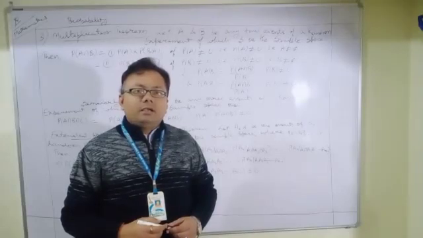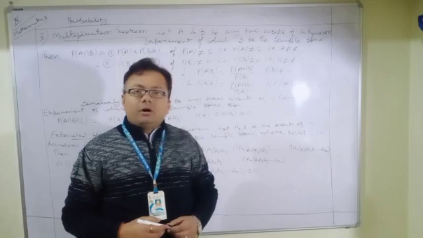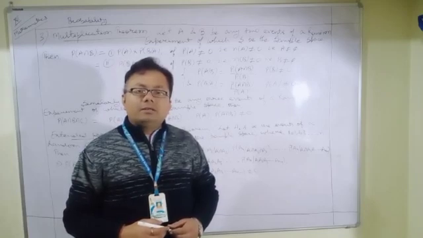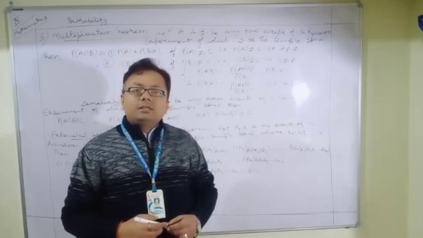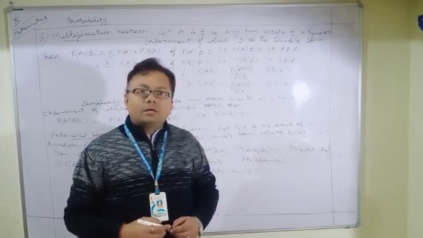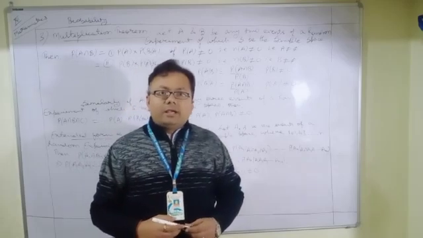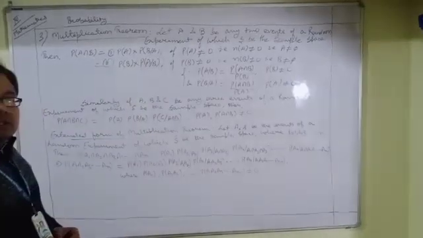Students, in the previous slide, we had seen what the conditional probability of the occurrence of an event A is when another event B has already occurred, with examples. And also we had seen what the properties of conditional probability are. So now in this slide, we are going to learn the statement of the multiplication theorem.